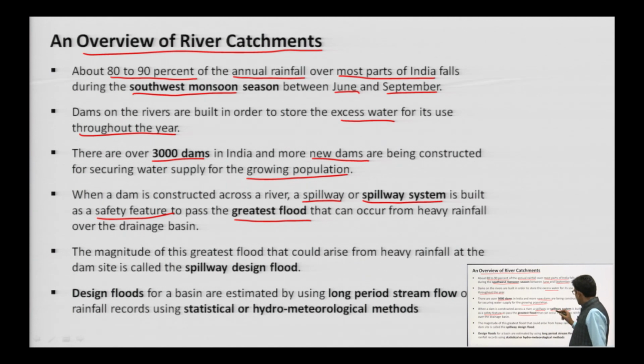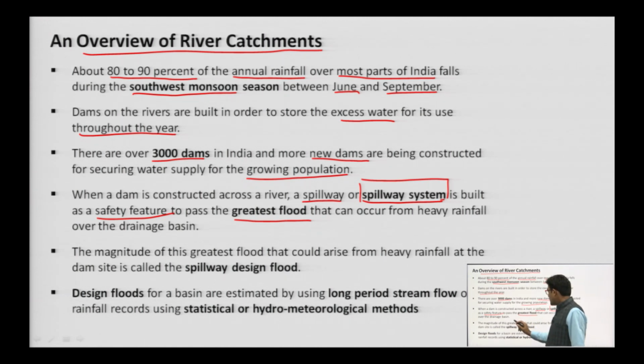Therefore, prior to designing the spillway, we must have an idea of flood forecasting, so that we can safely design it and the discharge coming over the spillway is within the acceptable limit.